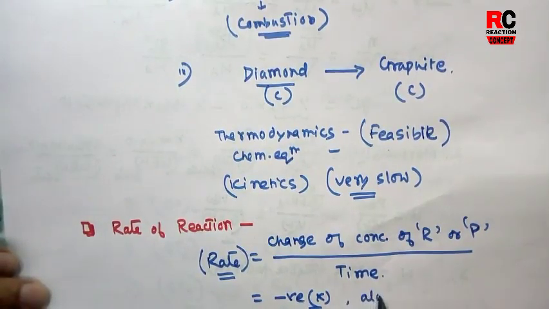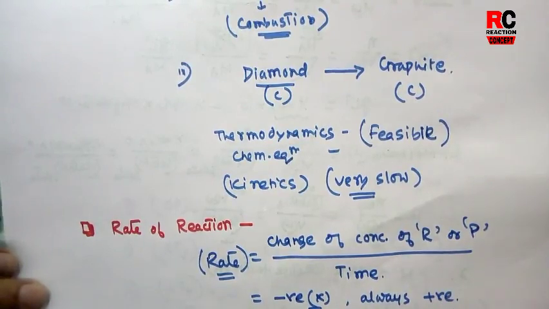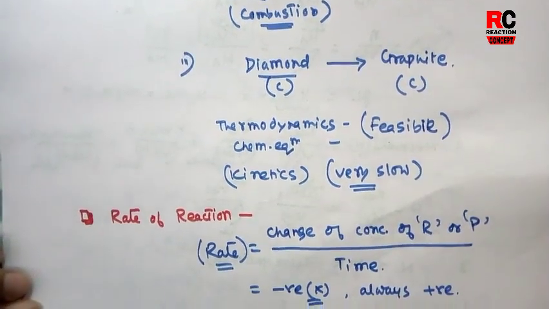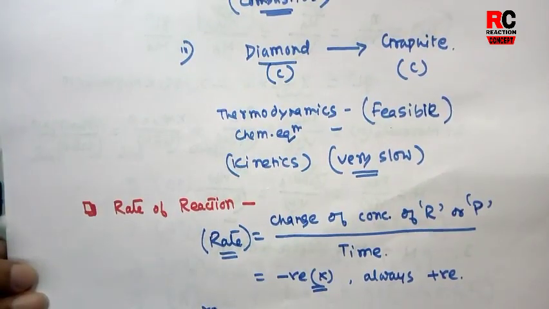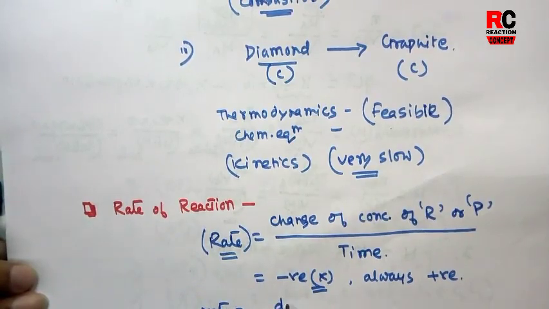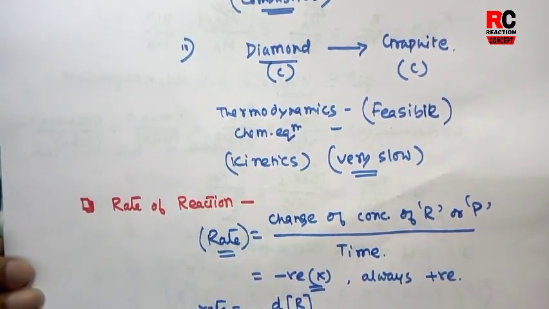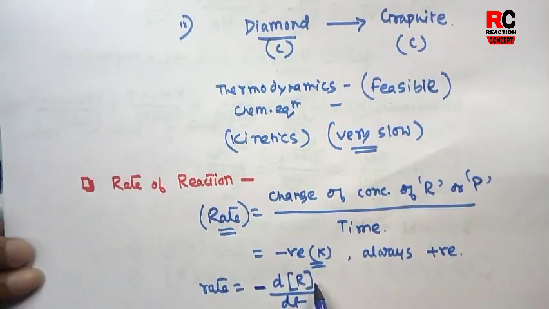So in case of notation, when you write rate in terms of consumption of reactant, we write the decrease in concentration of reactant with respect to time, where we use a negative sign in front of it, because reactant generally decreases.